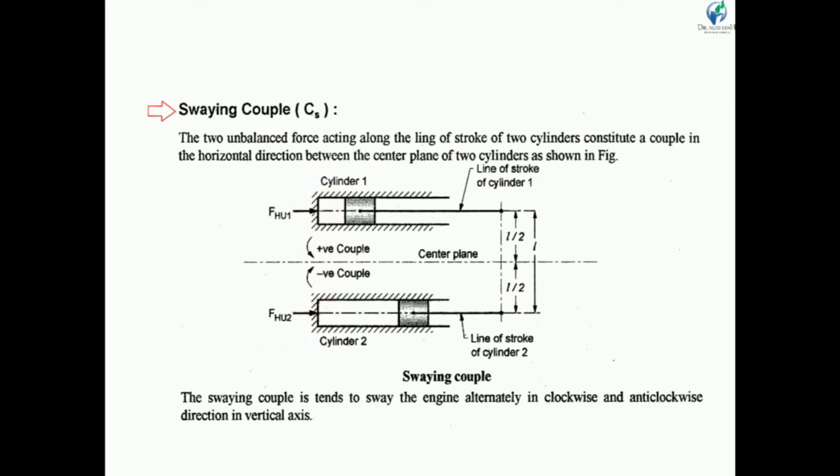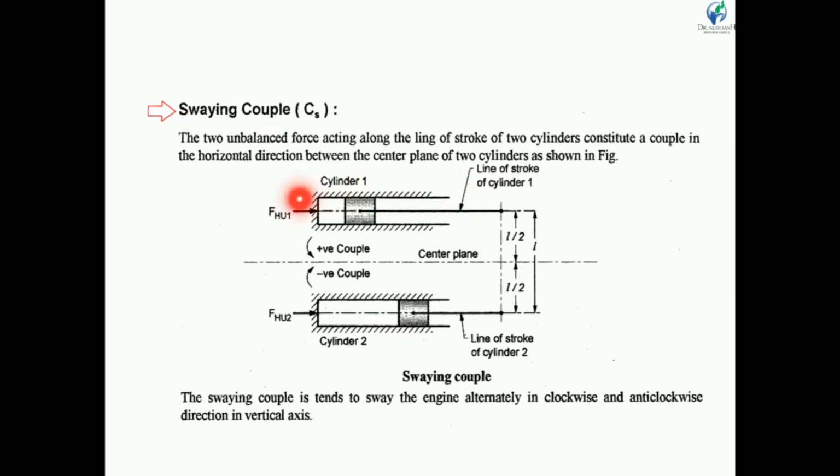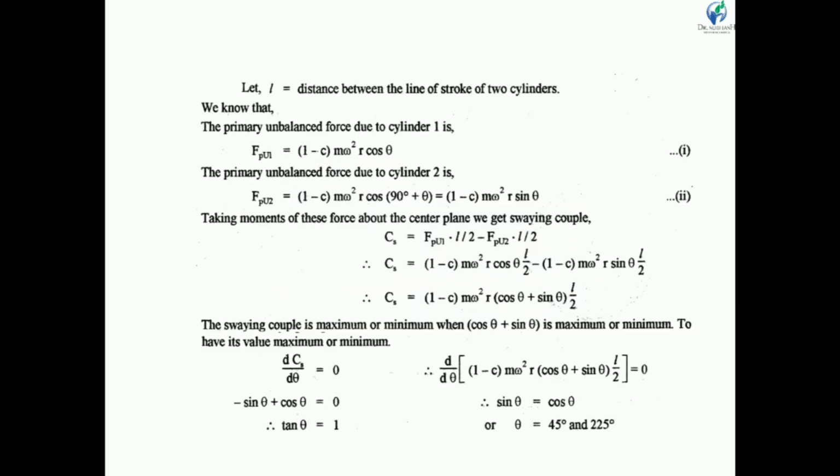So taking the moment of these forces about the center plane, we get the swaying couple. The swaying couple is equal to the primary unbalanced force FPU1 into L by 2. Couple means force into distance, so if we multiply force with distance, then we get a couple. So the resultant swaying couple is equal to